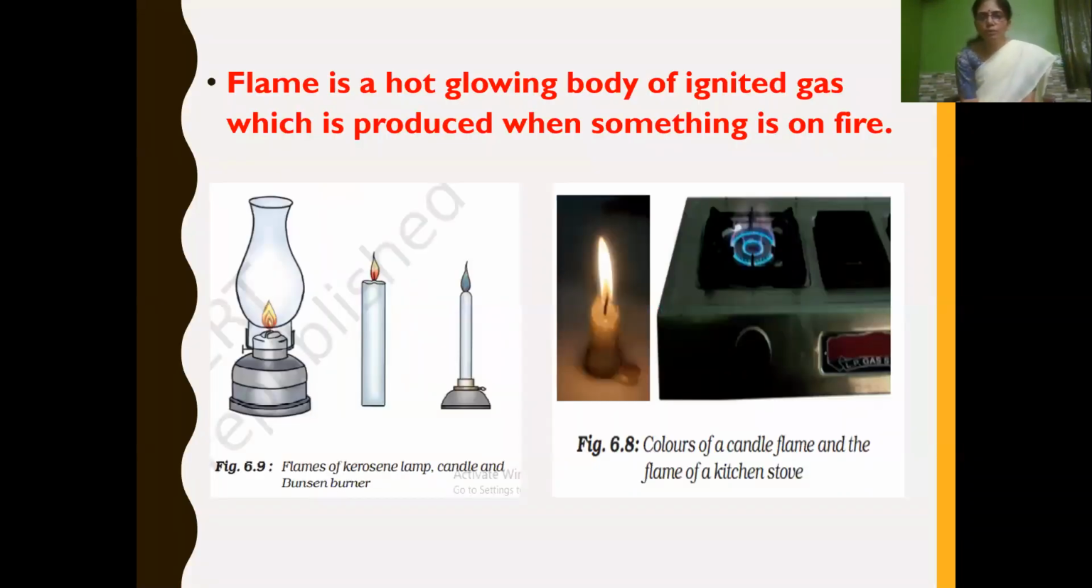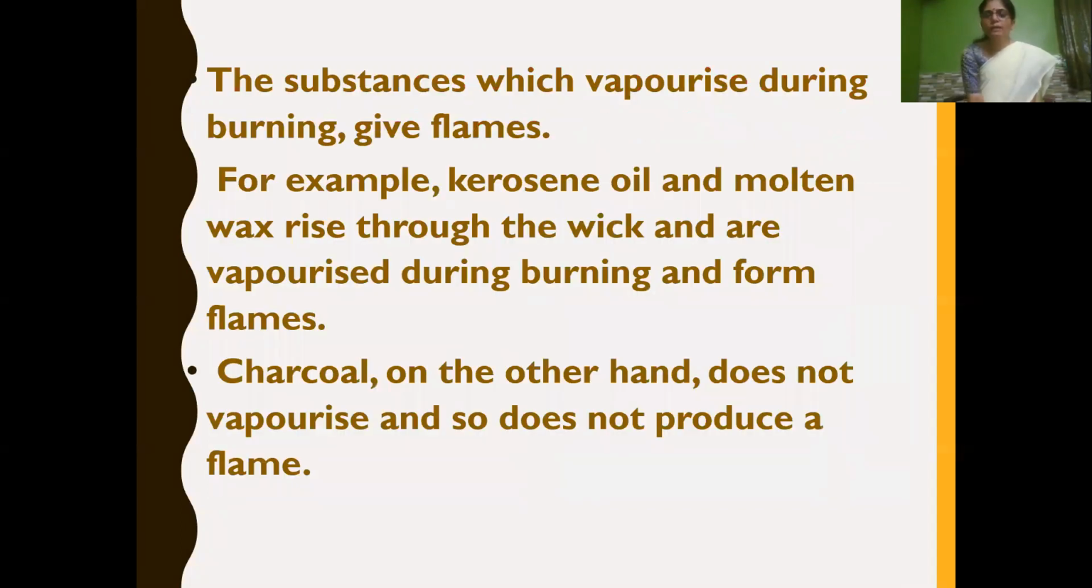We have learned about flame. Flame is a hot glowing body of ignited gas which is produced when something is on fire. That is, the substances which vaporize only will produce flame. The substances which vaporize during burning give flames. Example, kerosene oil, molten wax, etc. They rise through the wick and are vaporized during burning, and thus it forms flames.